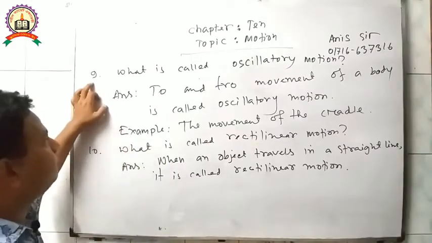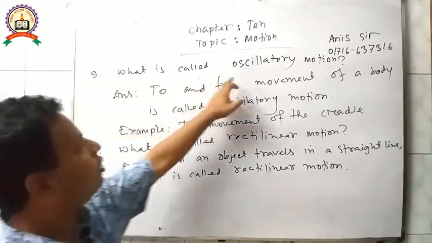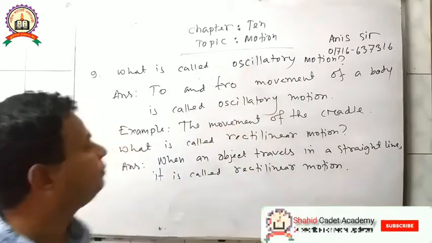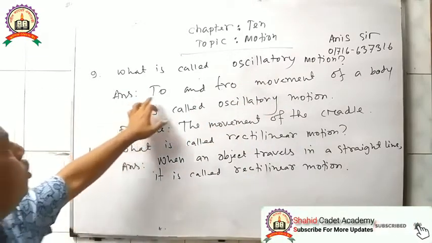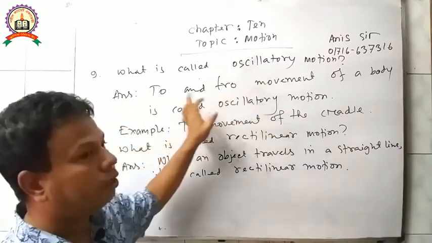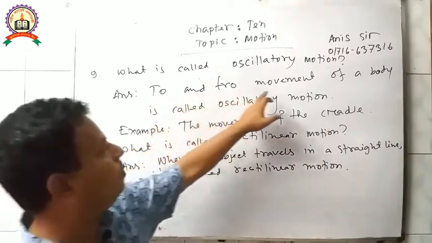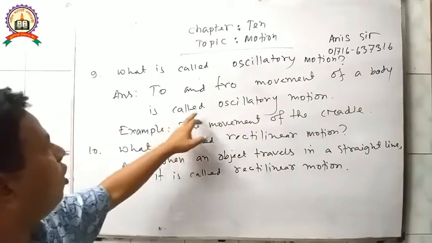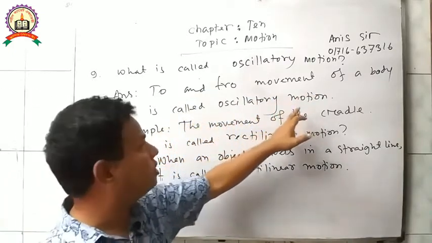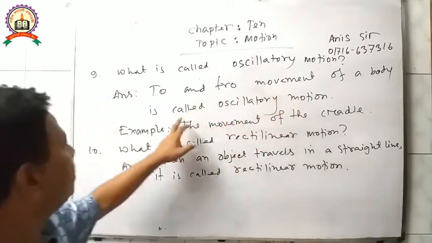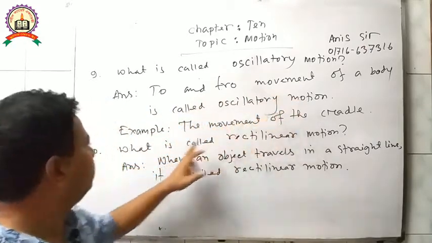Now question number 9. What is called oscillatory motion? Answer: To and fro movement. To and fro is a phrase. The to and fro movement of a body is called oscillatory motion.